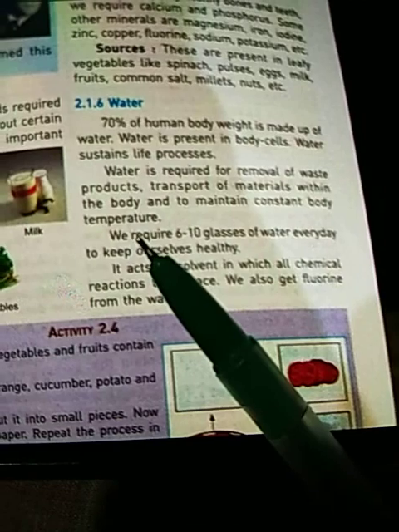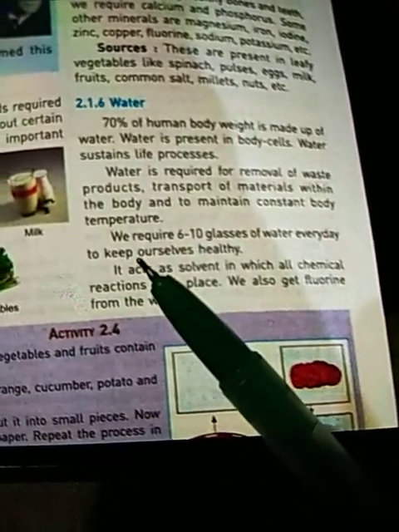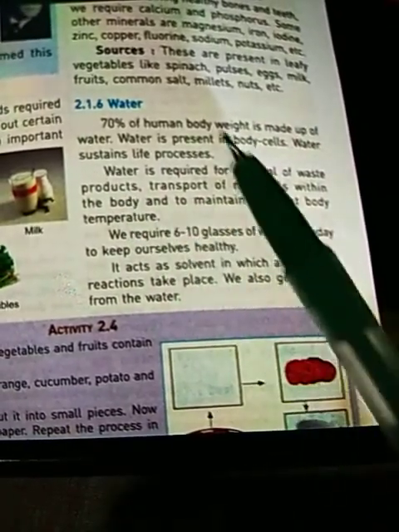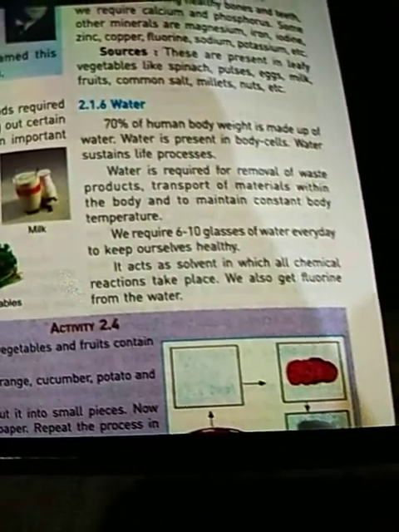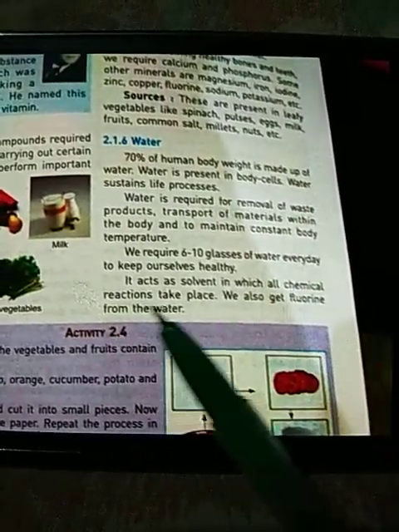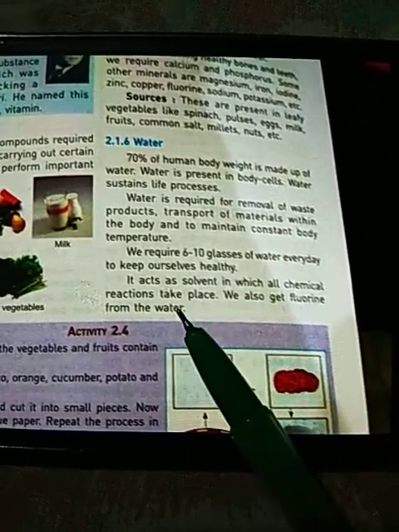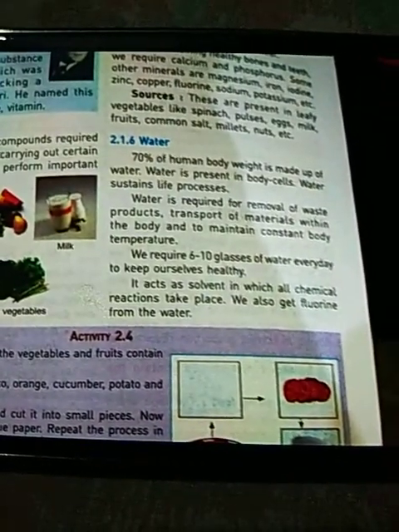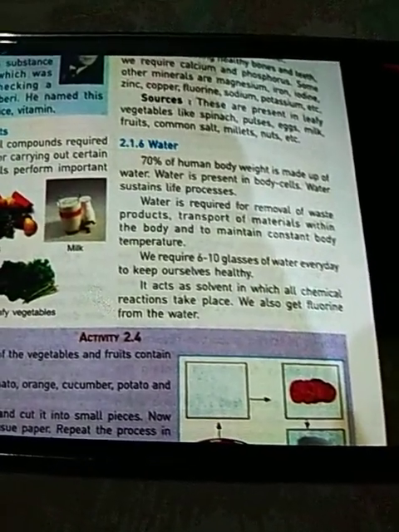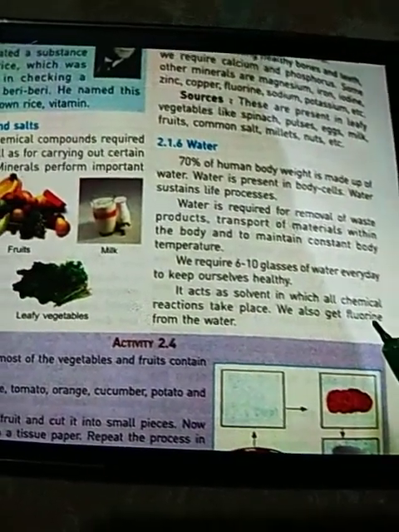We are required to take 6 to 10 glasses of water every day so as to keep ourselves healthy and to maintain all the life processes in a healthy way. It acts as a solvent in which all chemical reactions take place. We also get fluorine from water. The tap water we get at our home is rich in dissolved mineral fluorine, which is essential for healthy teeth.